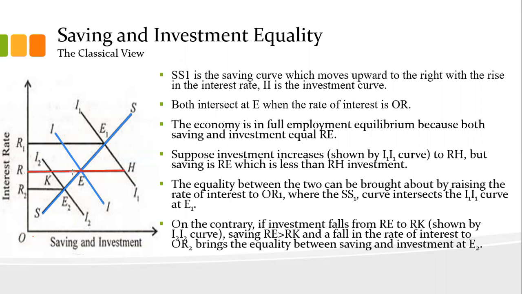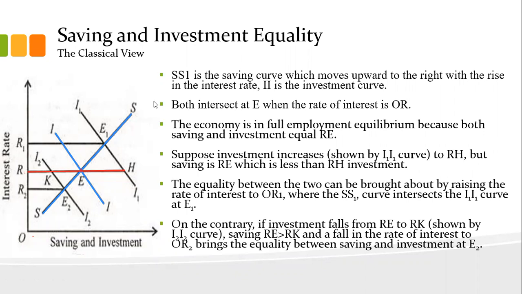So how can we bring this back into equilibrium? In that case, we need to increase the interest rate up to the point where the saving line intersects the new investment curve. That is point E1. Up to this point we need to raise our interest rate so that our savings can be equal to our investment.